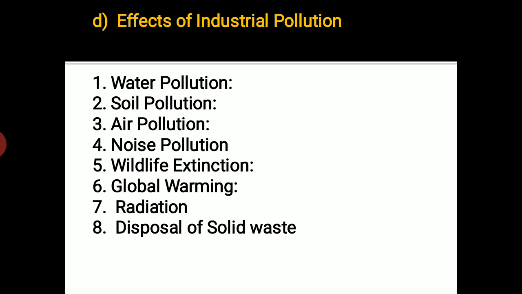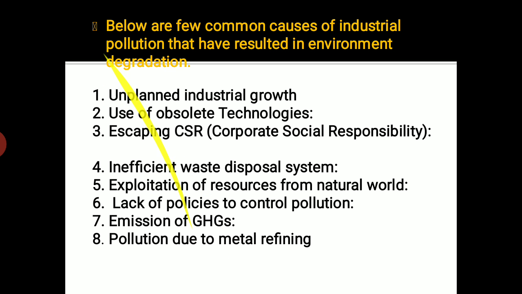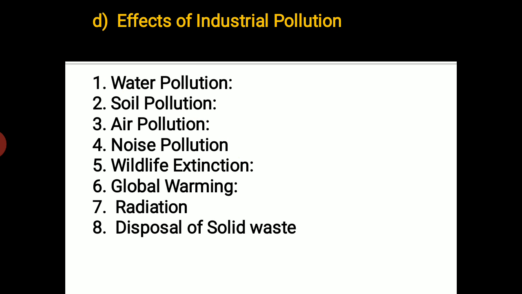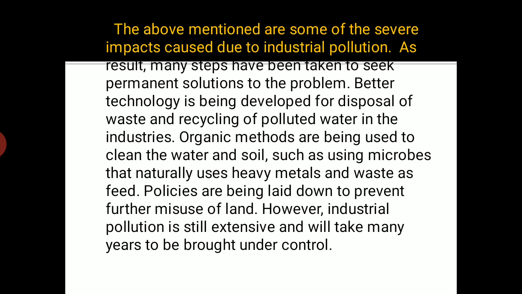pollution. What we have seen in this particular session is man-made industrial waste, what it is all about. We have tried to learn that, right? We have also tried to see what are the causes, where all this industrial waste comes from, what are its causes, what are the reasons and what kind of effects are created. So we have also seen the 8 causes, and we have also seen the 8 different types of effects of industrial pollution, right? So these are some common types of things that we have learned.